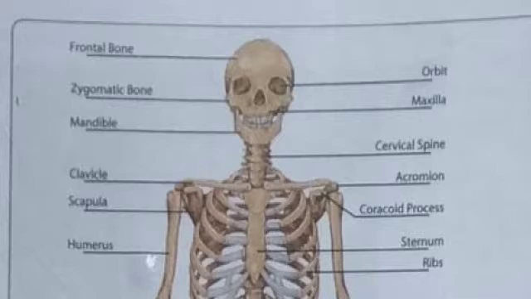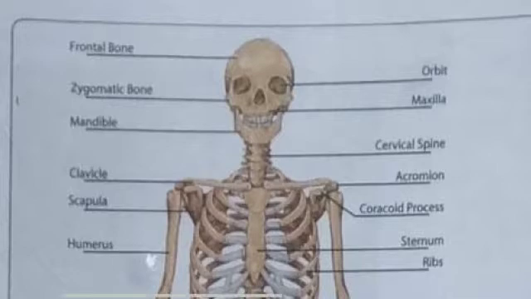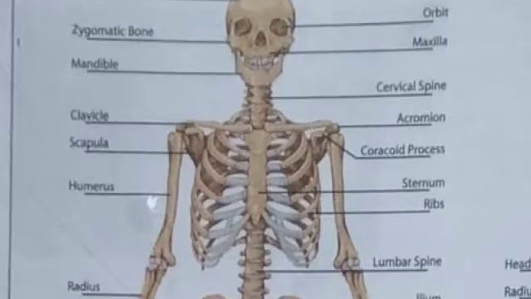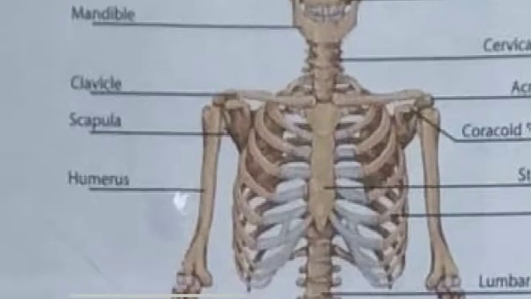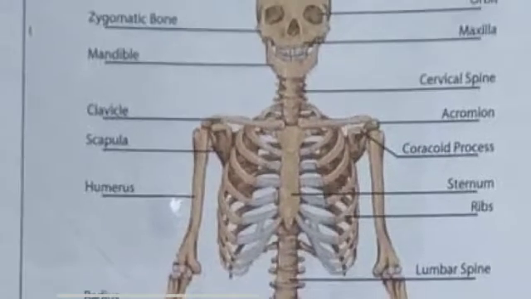Frontal bone means the front side. Orbits, two orbits where our eyes are situated. You don't have to remember all of it. And cervical spines. Cervical means gale ka, the neck. Next, cervical also. Here is the cervical. Collarbone, we call it collarbone. Scapula.